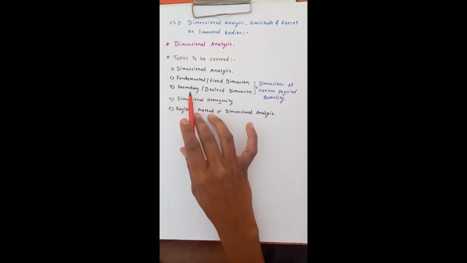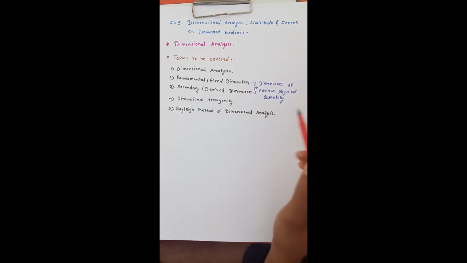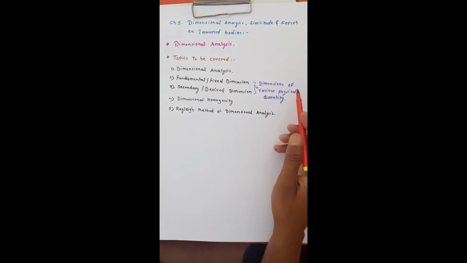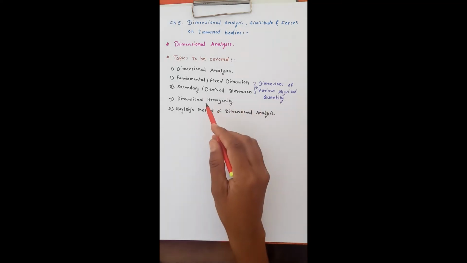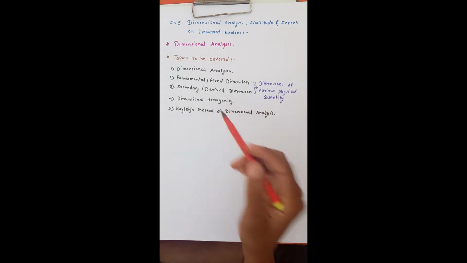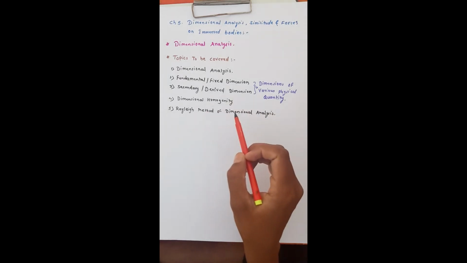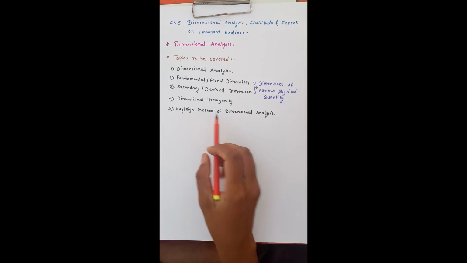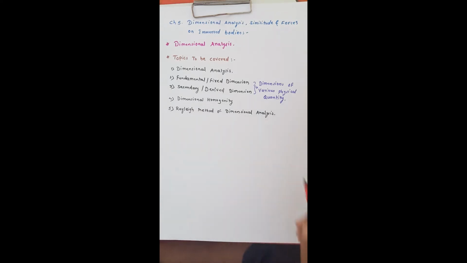Then what is meant by secondary or derived dimension. Based on fundamental dimension and secondary dimension, we have to find out the dimensions of various physical quantities. Then next one, what is meant by dimensional homogeneity. And last point we are going to cover is Rayleigh's method of dimensional analysis. So we are starting our video.